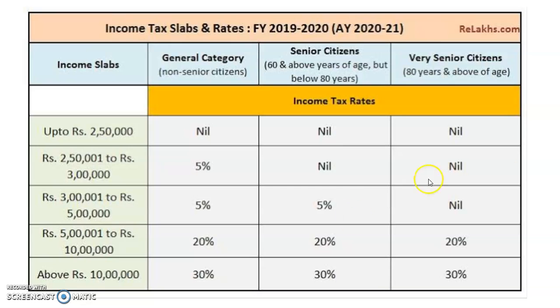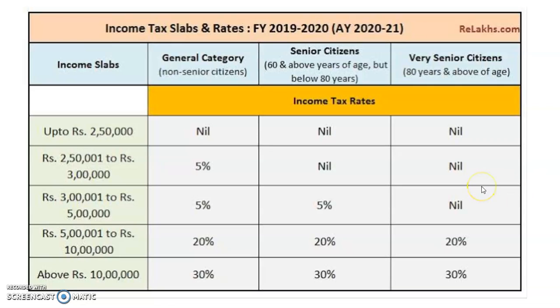For the last SSC, we'll consider the super senior citizen or very senior citizen. For him up to 5 lakh it is exempt. If his income, as I told in the example, is 6 lakh, then up to 5 lakh it is exempt, and for the next 1 lakh it is taxable at 20%. So these are the tax slabs we have to consider for our calculation.